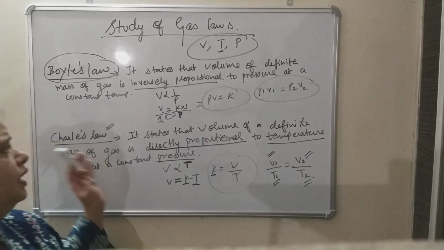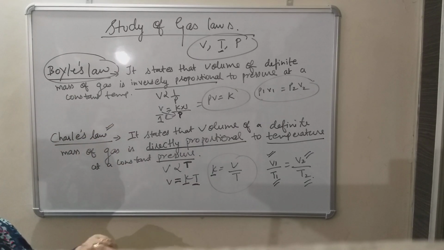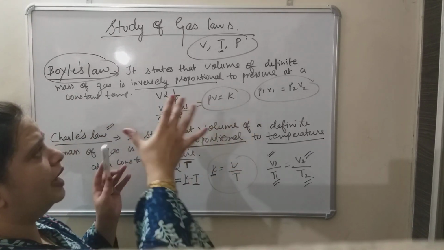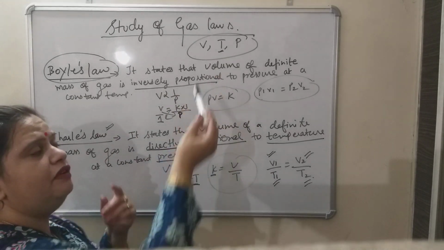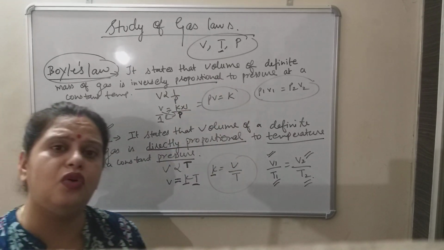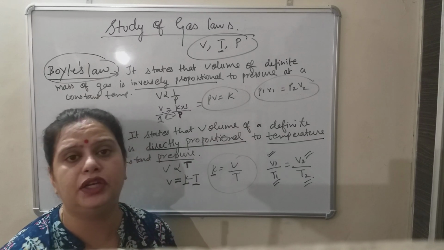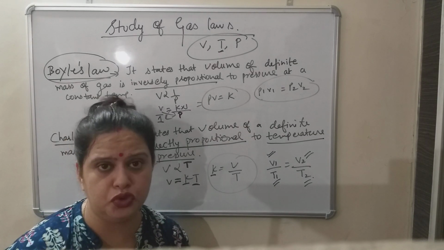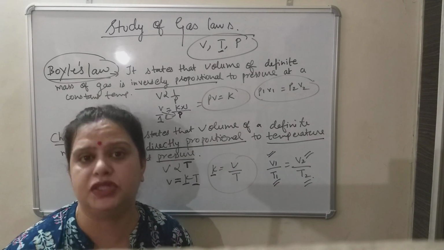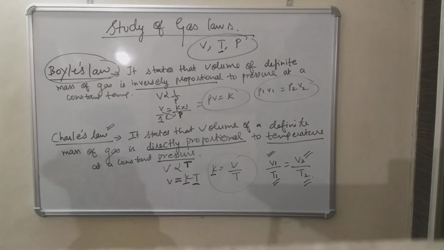Now this is about Boyle's and Charles' law that we have discussed, the relationship between these three variables. Now there are a few common points which I would like to discuss, which will help you to solve the numericals in a better way. So please concentrate and listen to me.